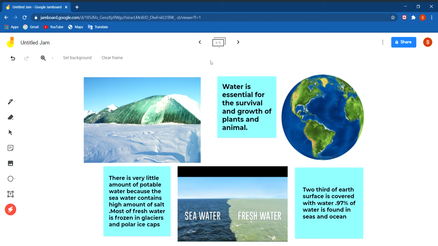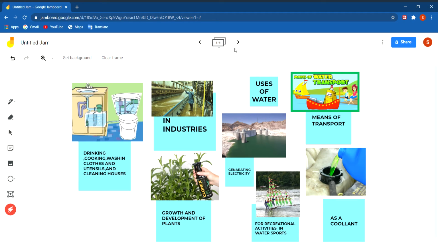Now we shall discuss the uses of water. We all use water in our daily life. Let us see the uses of water. First is for drinking, cooking, and washing clothes. We all drink water to digest our food. Then water is needed for cooking also. Water is used for cleaning the house, washing our clothes, washing utensils. For everything we need water. Then water is needed for plants to grow.